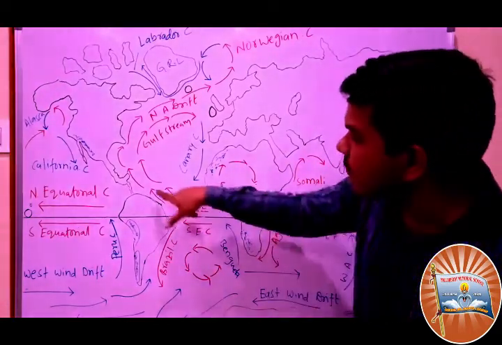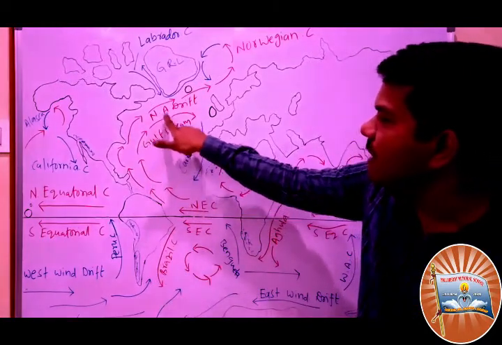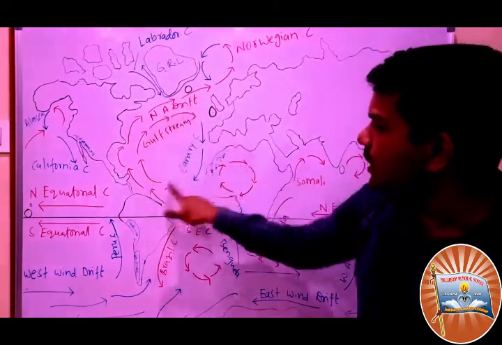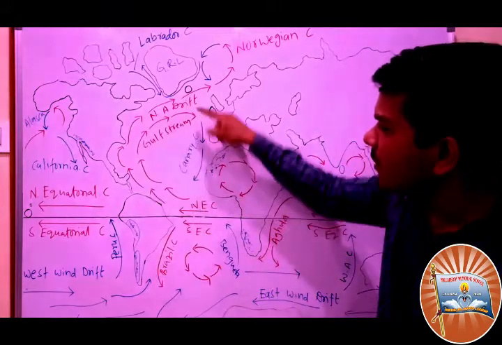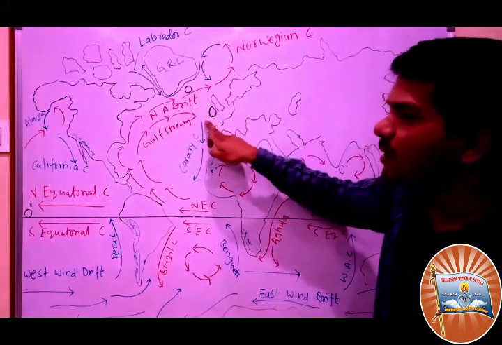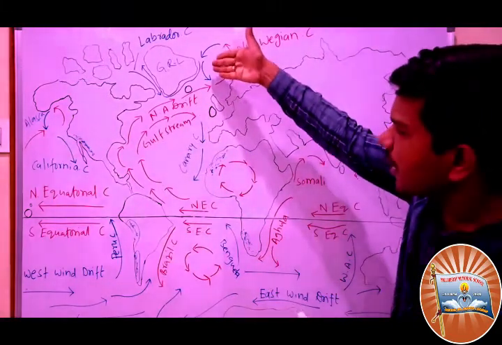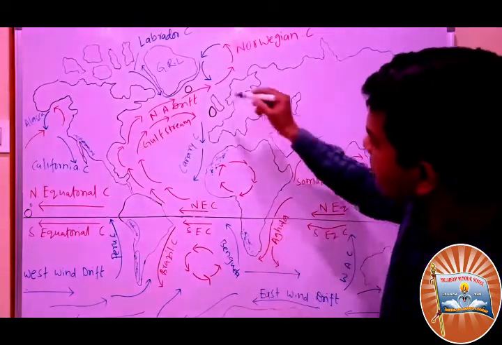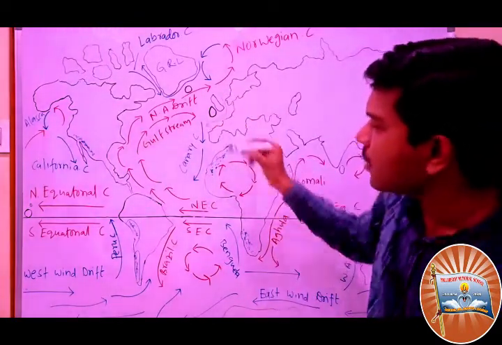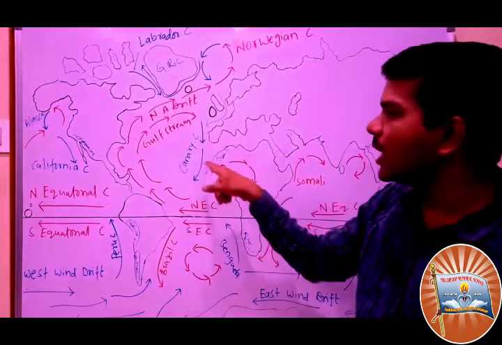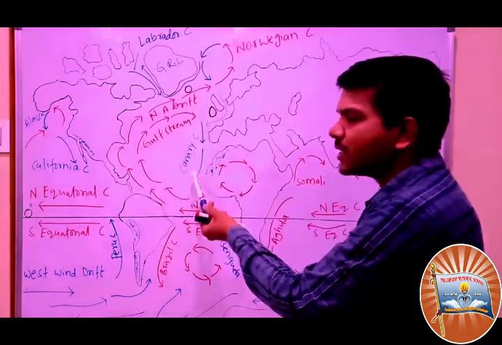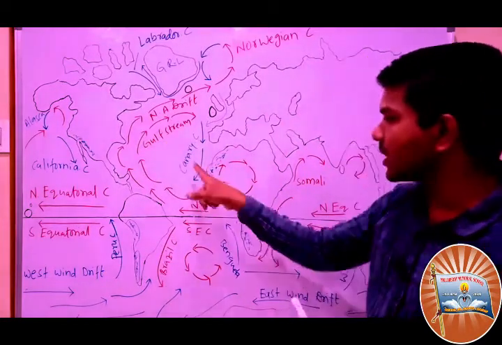See, this Gulf Stream became this side. You see, it is moving clockwise. Whenever it comes to this area, it will become very cool because a certain flow also comes from this side. So due to that, the Gulf Stream later becomes a cold ocean current.